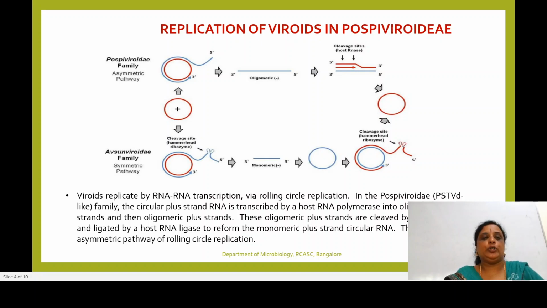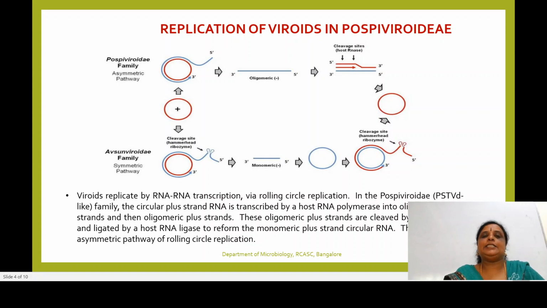If it is in the chloroplast, they have been placed under Avsunviroidae. Also, it is based on which pathway they take for the replication of this RNA, whether a symmetric pathway or an asymmetric pathway. Symmetric pathway can be observed in Avsunviroidae, whereas asymmetric pathway you can come across in Pospiviroidae.